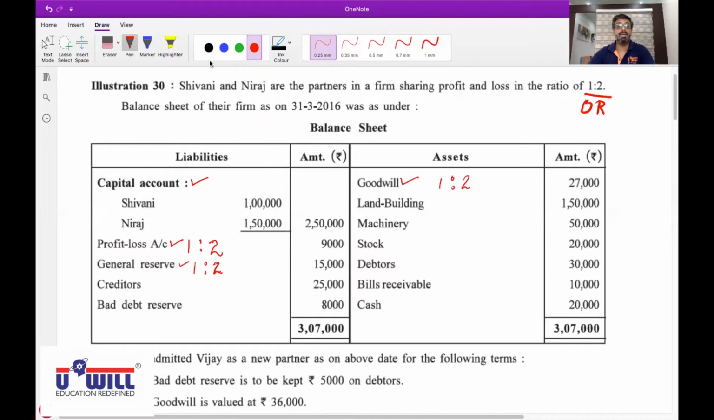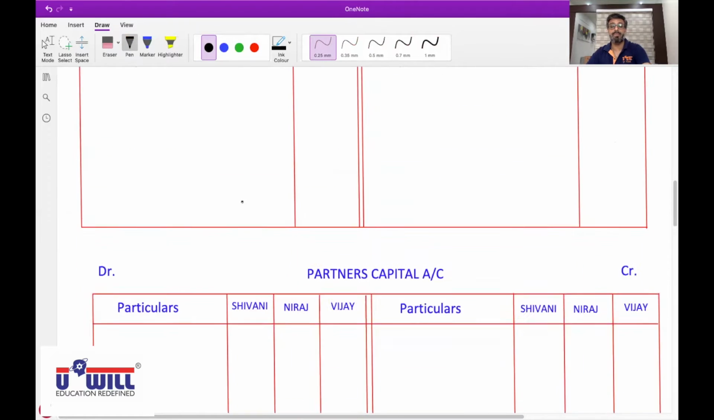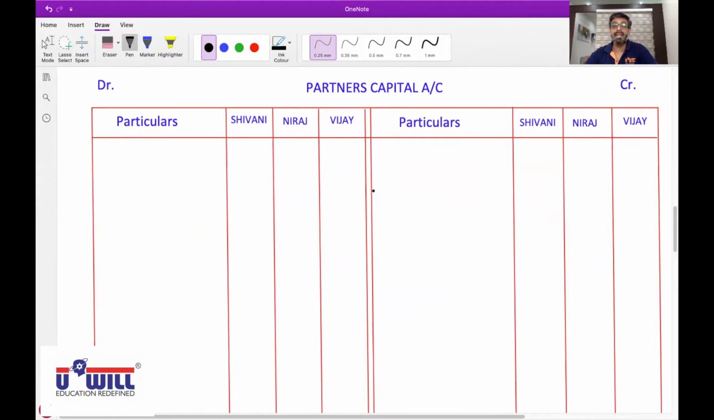In the partners' capital account, credit side, we'll write this balance of 1 lakh and 1,50,000. So write by balance brought down: one lakh in Shivani's column and 1,50,000 in Neeraj's column. Okay.